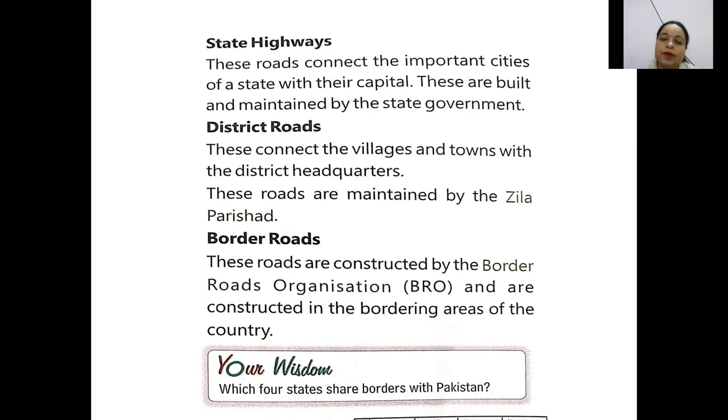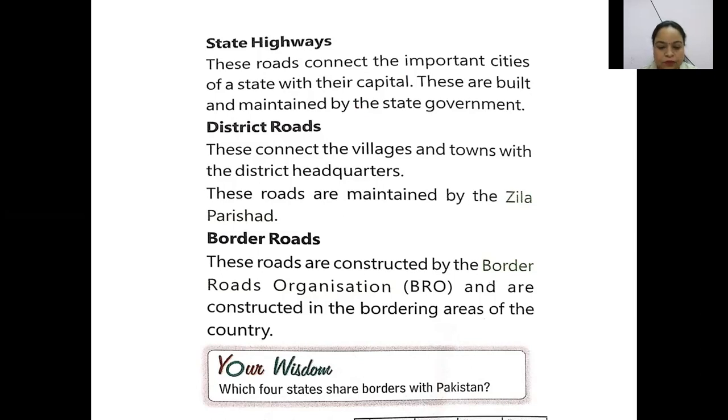Bordering areas means wherever there are international borders and we can construct roads. So who maintains them? That is BRO. The Border Road Organization is the authority responsible for construction and maintenance of the border roads.